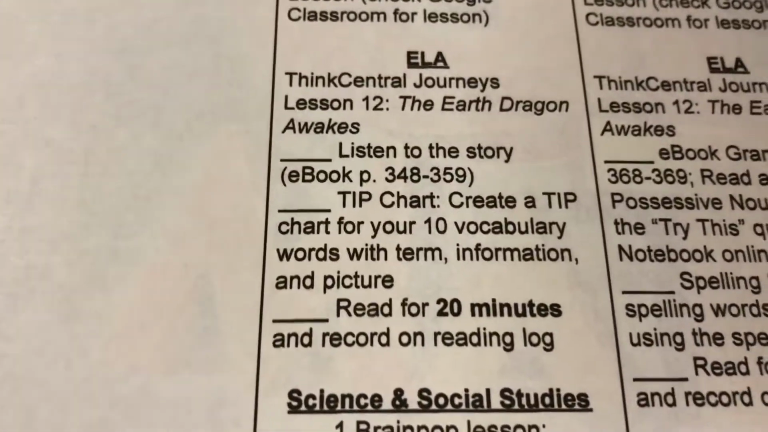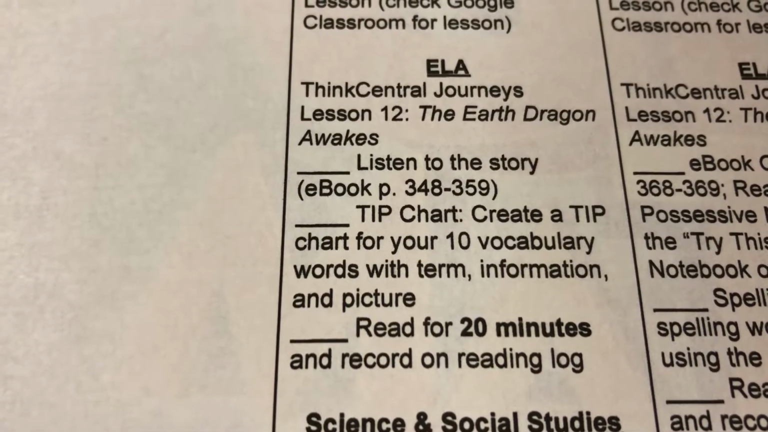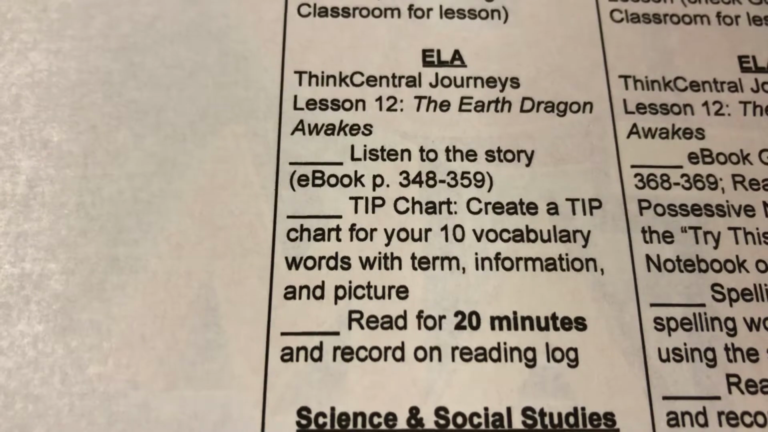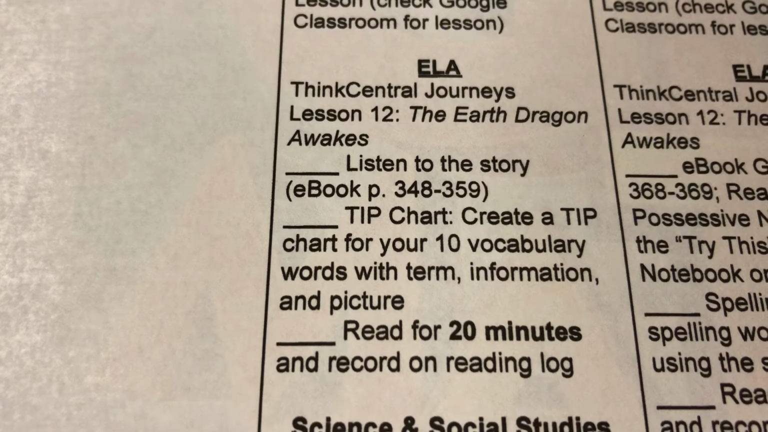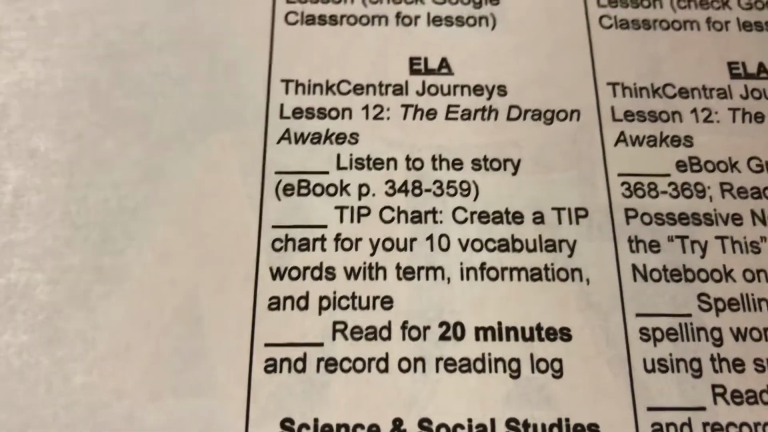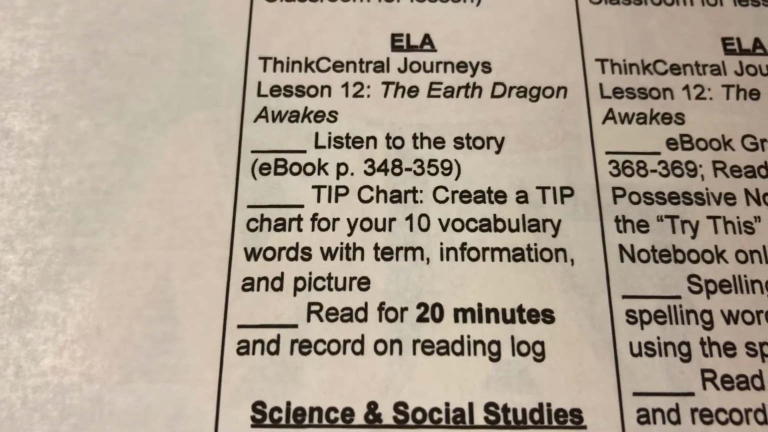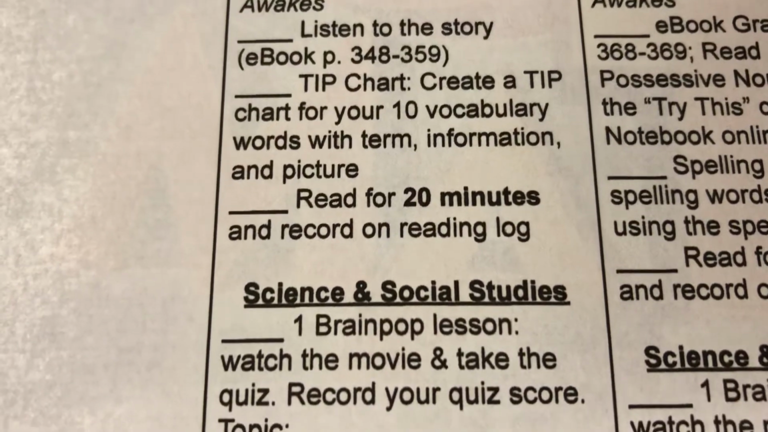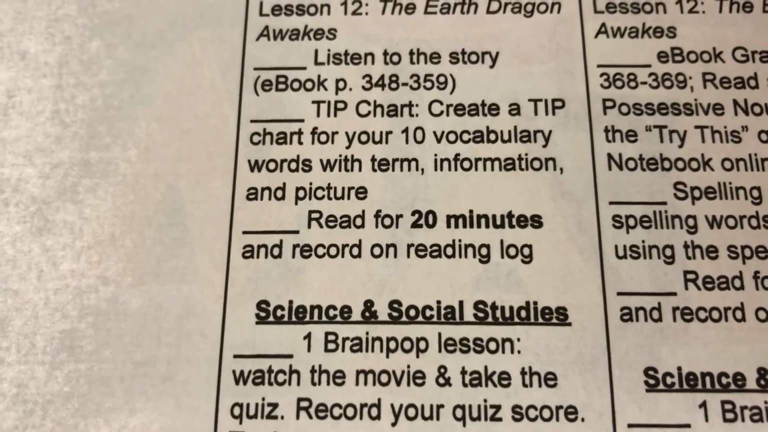For reading, for ELA, you're going to use Think Central to go to our Journeys lesson. We're going to start a new reading lesson, lesson number 12. It's called The Earth Dragon Awakes. So today, for your assignment, you are going to listen to that story, and it has the page numbers there for you. And then you're going to complete a tip chart using your 10 reading vocabulary words from this story. I'll show you where you can find those words here in a minute. And as always, reading for 20 minutes each day and recording that on your reading log.